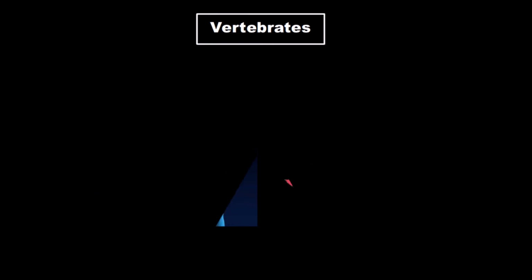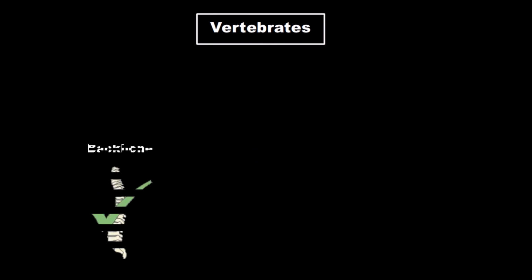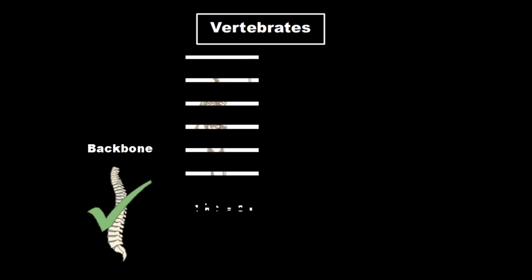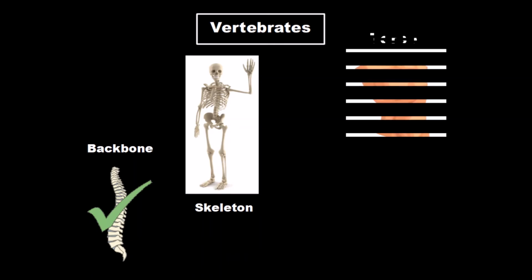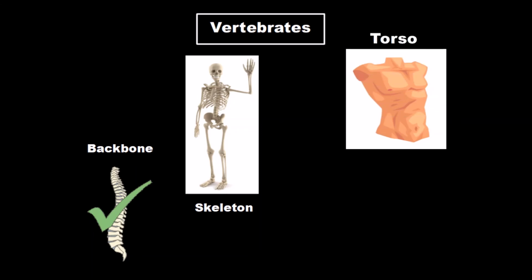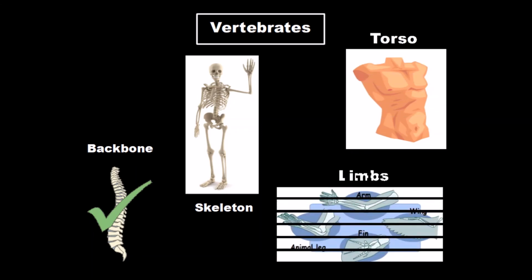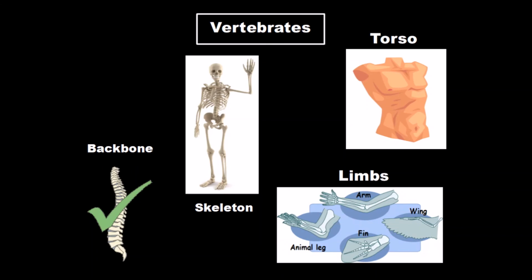But let's have a closer look at them. Vertebrates, as we said, we have a backbone. We also have a skeleton inside our bodies. And most vertebrates have a torso and limbs like arms, fins, wings, legs.